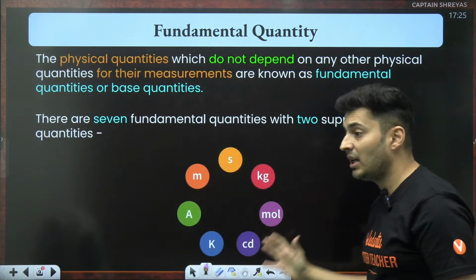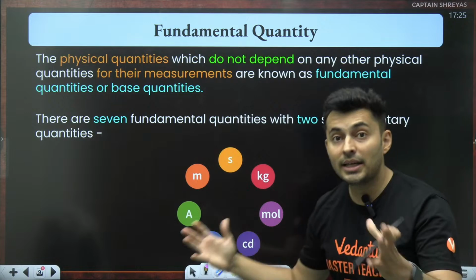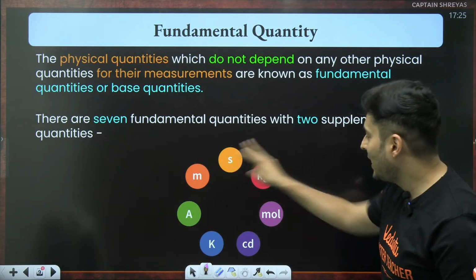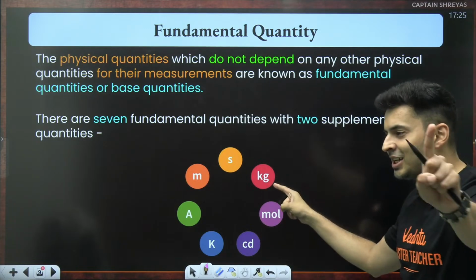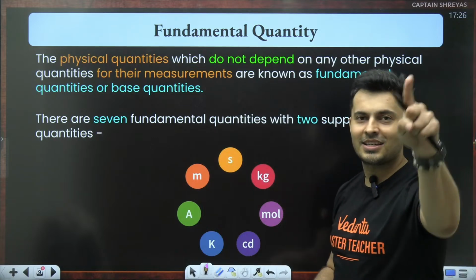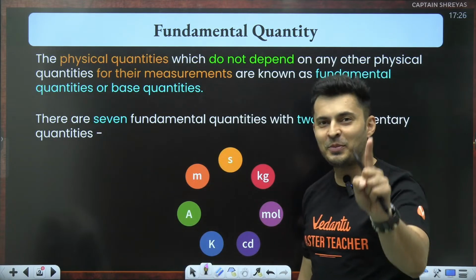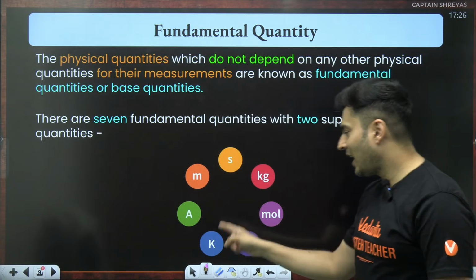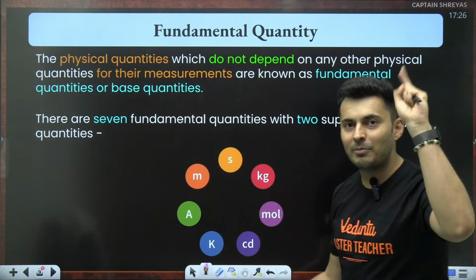What are those 7 fundamental quantities, my dear warriors? Well, can you guess it? Look at this. Kg means what? Mass. Second means time. Meters means length. Amperes means current. Kelvin, K, stands for temperature.